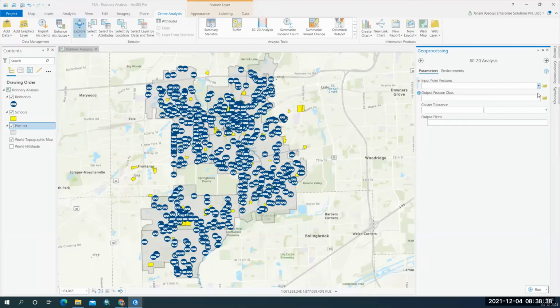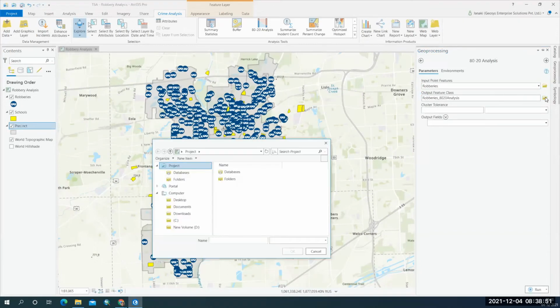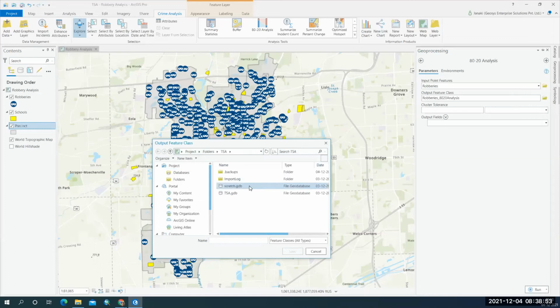So what do we want to reduce? We want to reduce robberies. So we are going to take the robberies layer, and I'm going to use the 80-20 analysis.